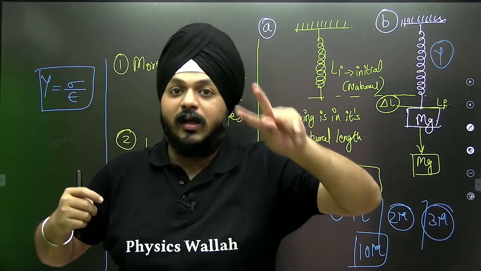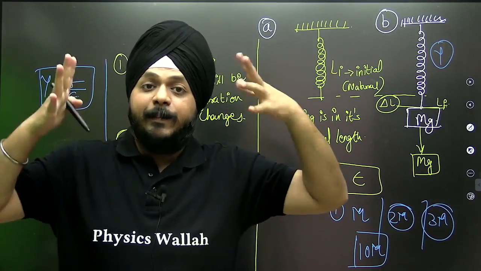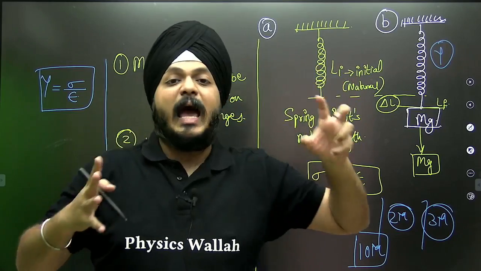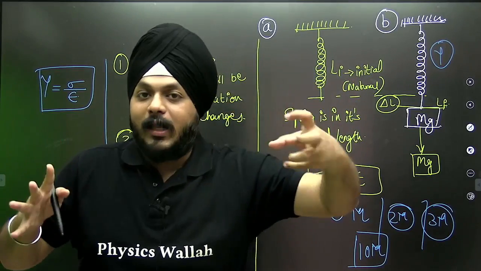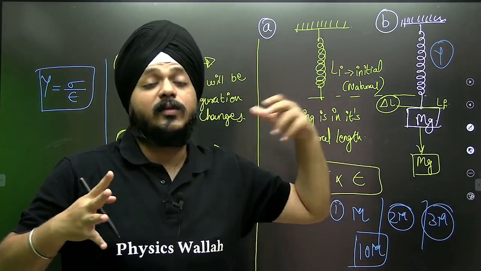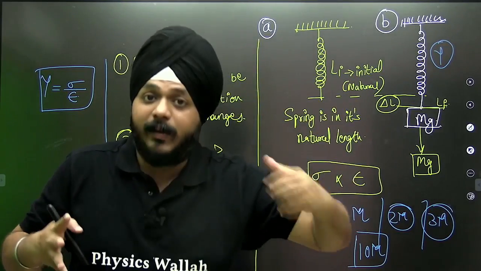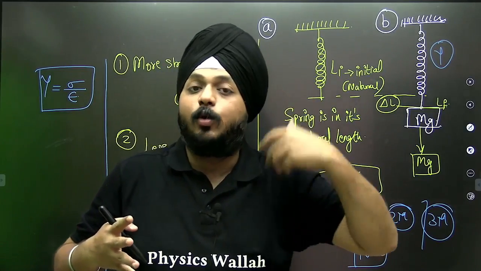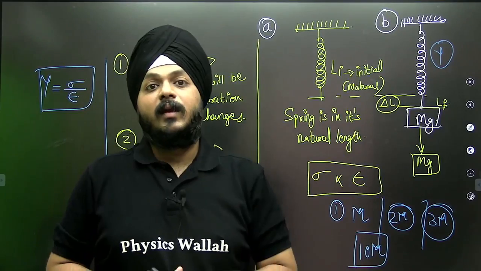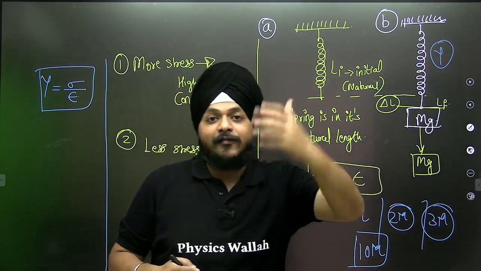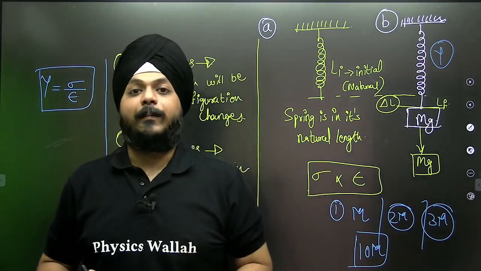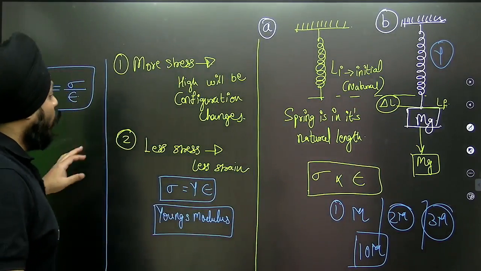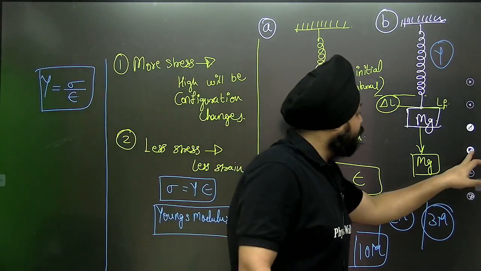Two most important terms: what will be the capability, up to what limit the spring is capable of holding the mass, producing strain, and giving values of strain. Before that, what will happen? After that proportionality limit, what will happen? That we are going to see in the graphs. So this is all about Hooke's law.